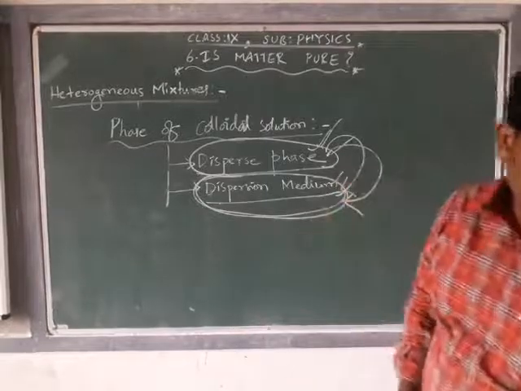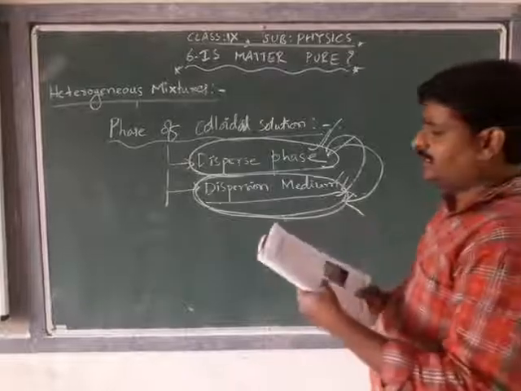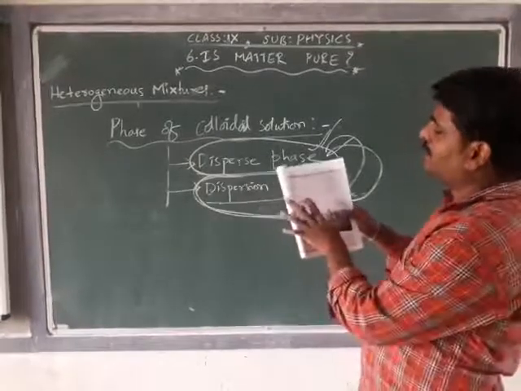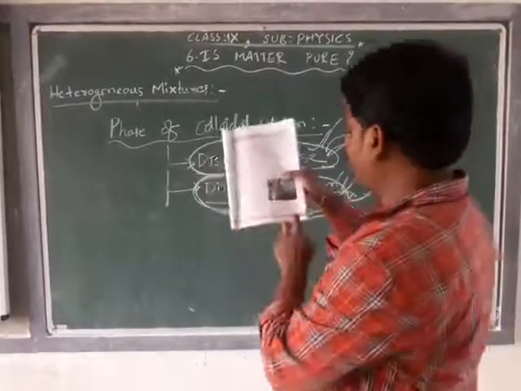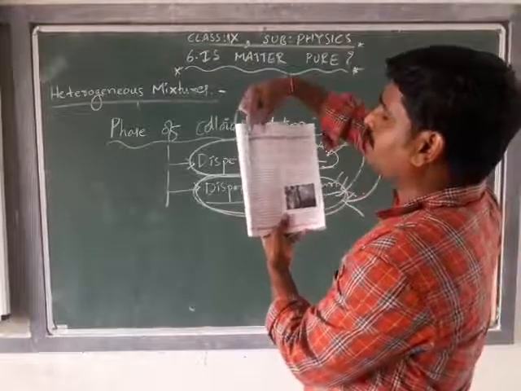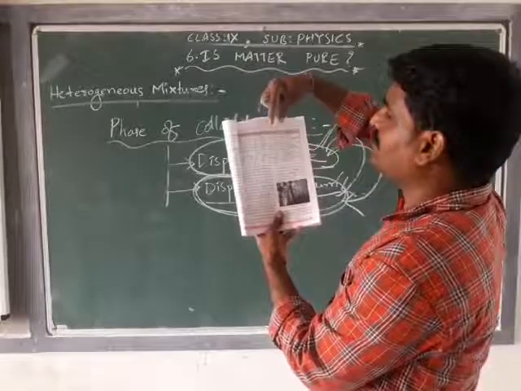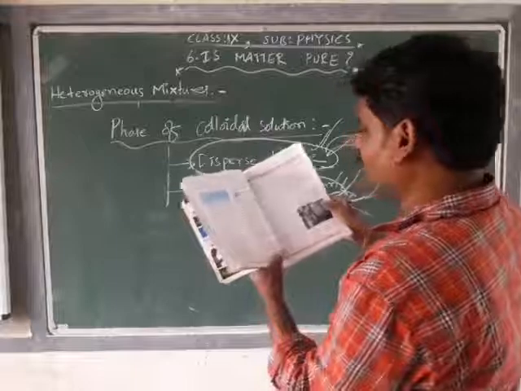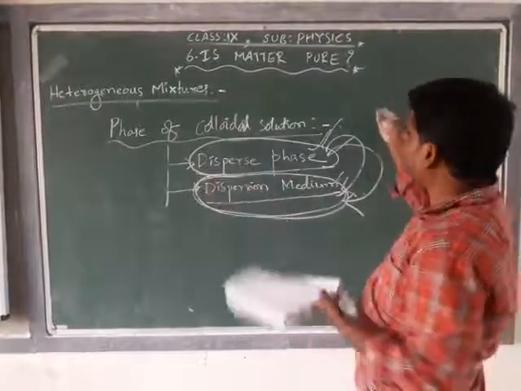We have a table of different types of colloidals and their examples. Go to page number 89, which consists of a table where, depending on the type of the dispersion medium and disperse phase, we have the colloidal type and an example. I hope you understood that dispersion medium is the medium in which colloidal particles are dispersed.